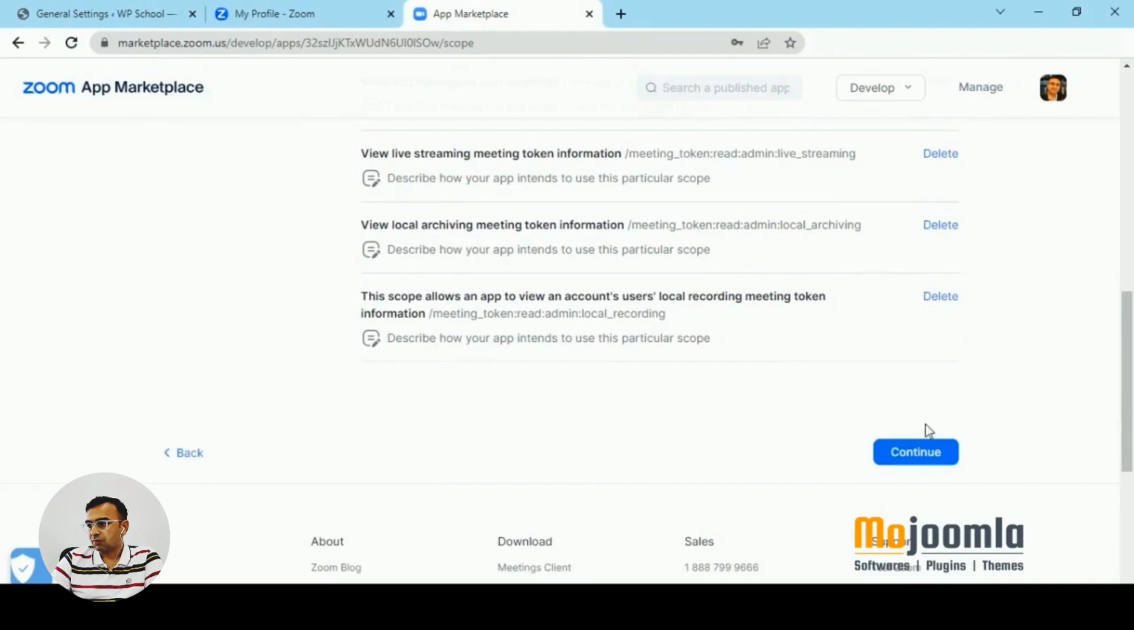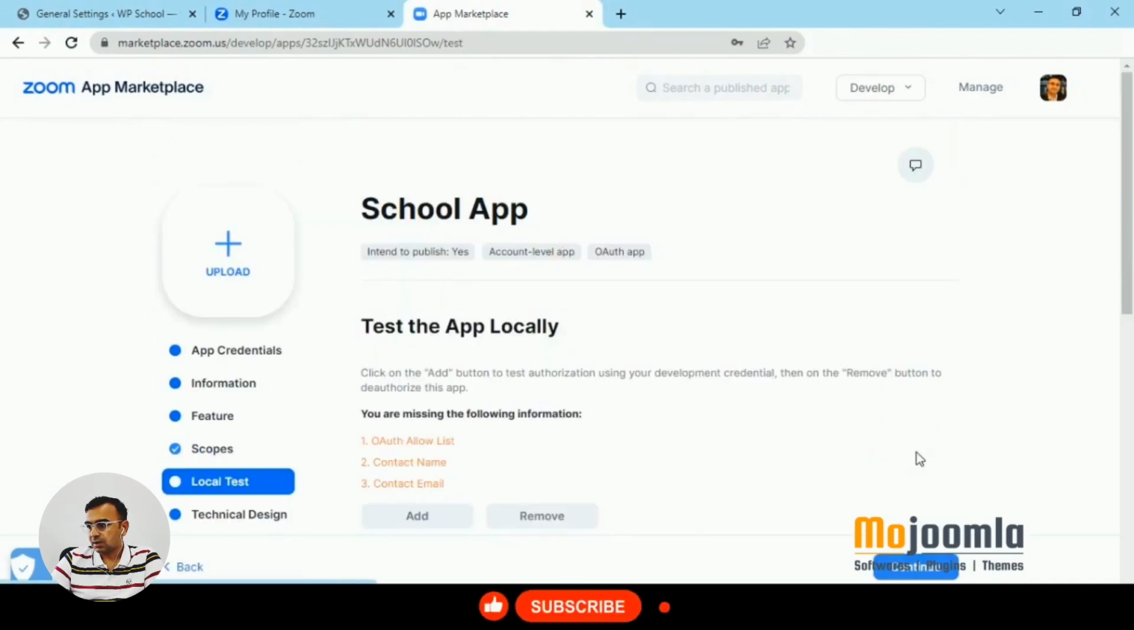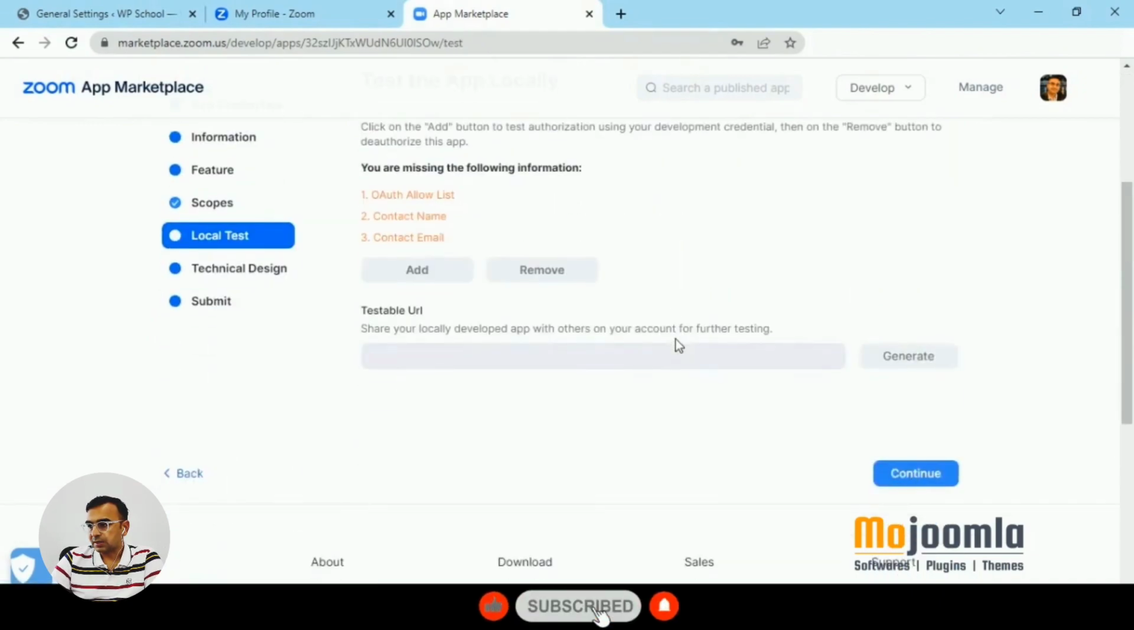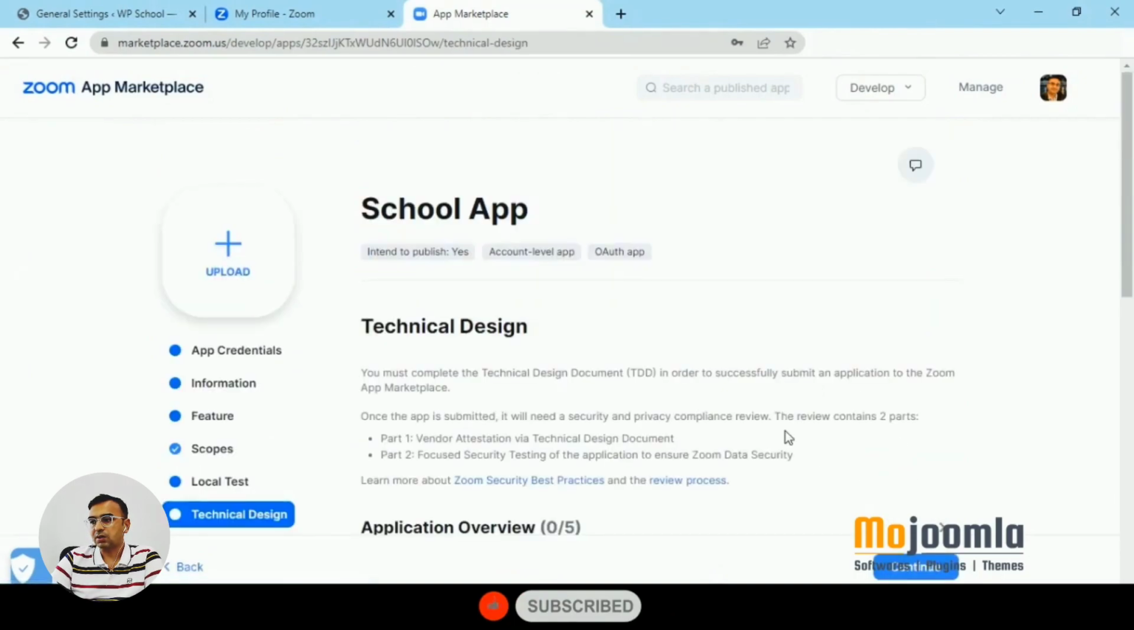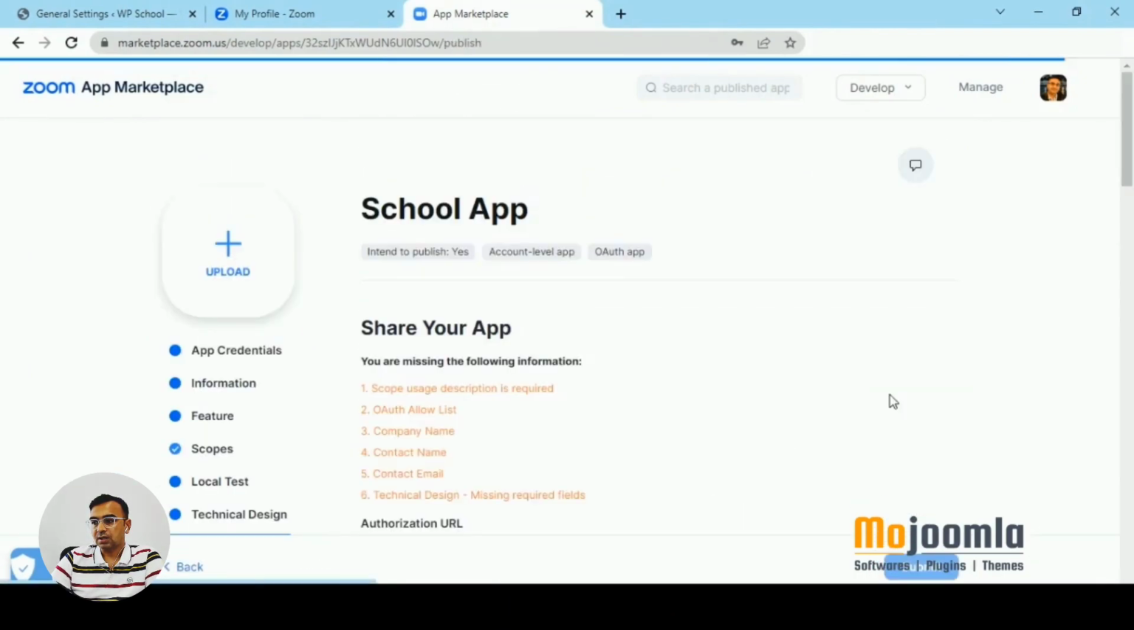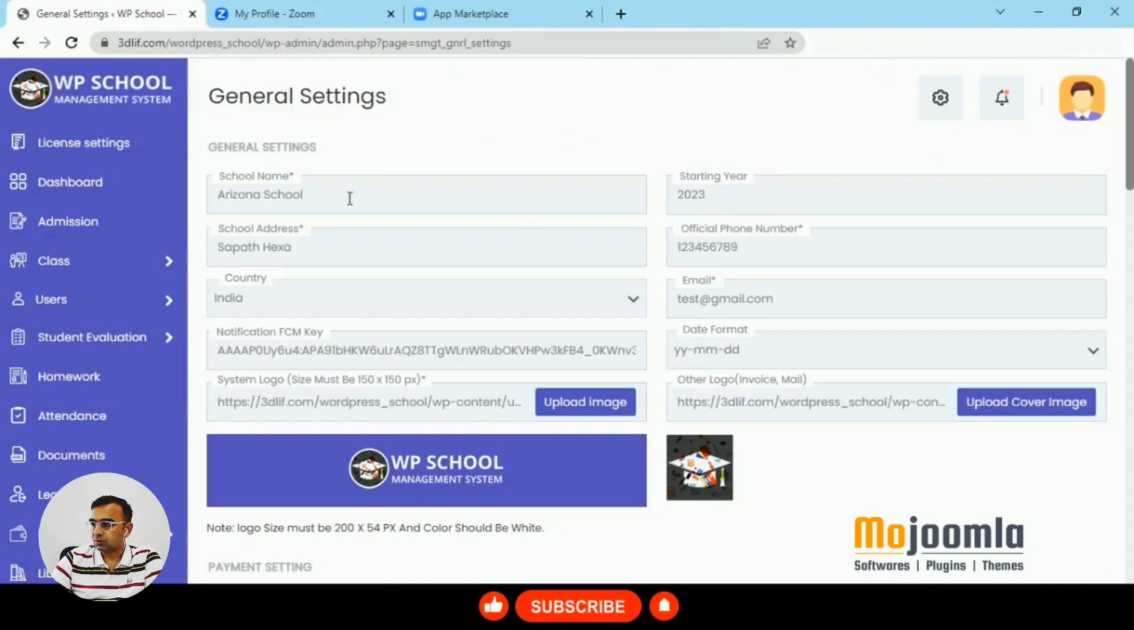So we are almost there. I think we are done with the Zoom settings, and now we will check how it looks in the class module. So Zoom settings are done.